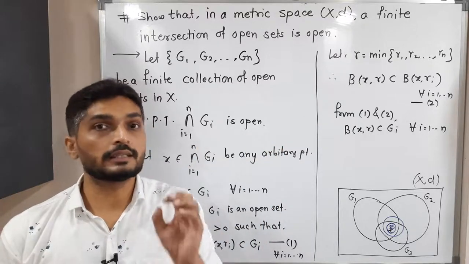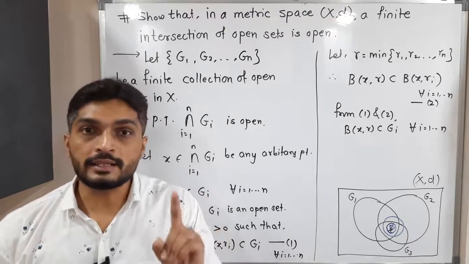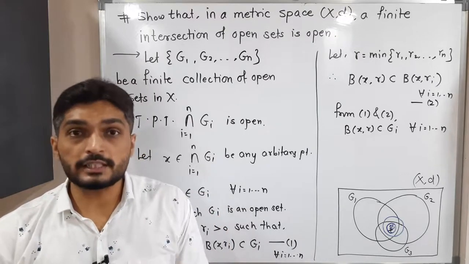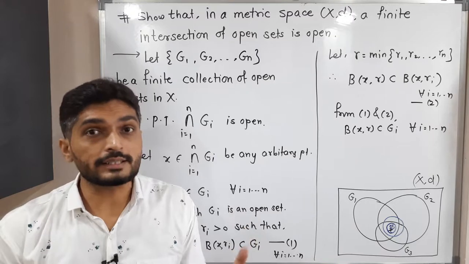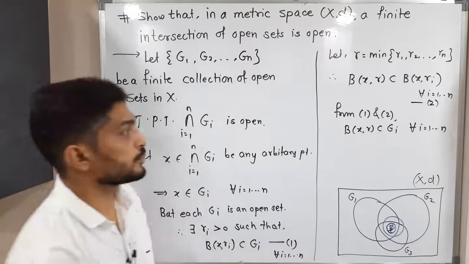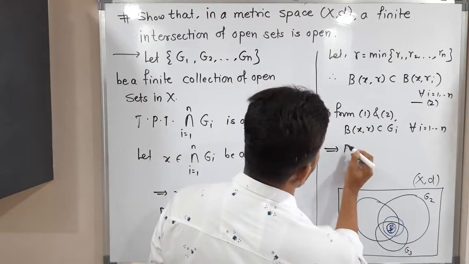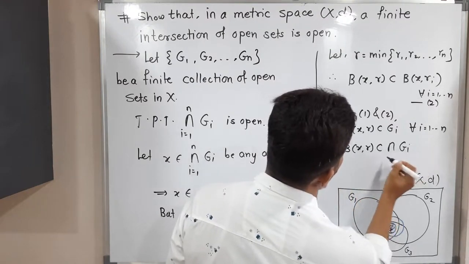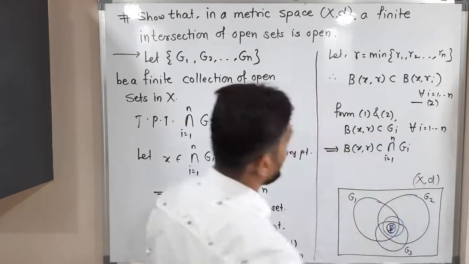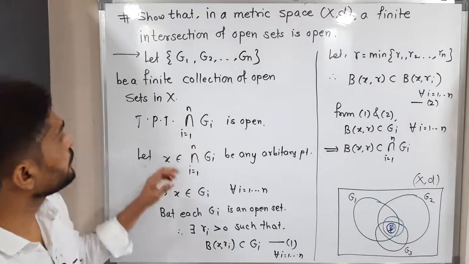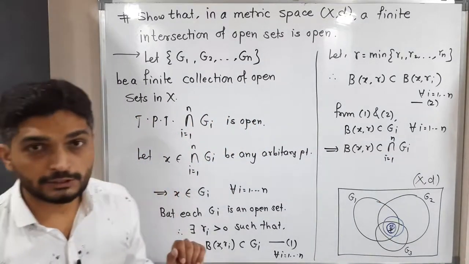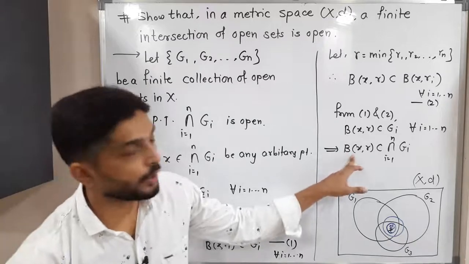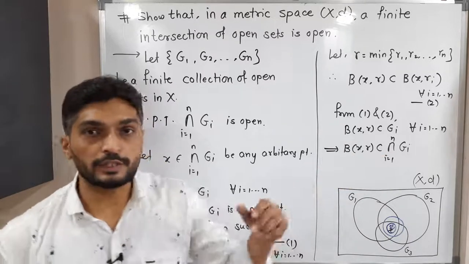So we can say that the ball lies in the intersection also. If it is a subset of all sets, then it is a subset of the intersection also. Therefore B(x, r) is a subset of the intersection of Gi, i running from 1 to n. So we started with one element from the intersection and we could find a ball around x which is a subset of the intersection.